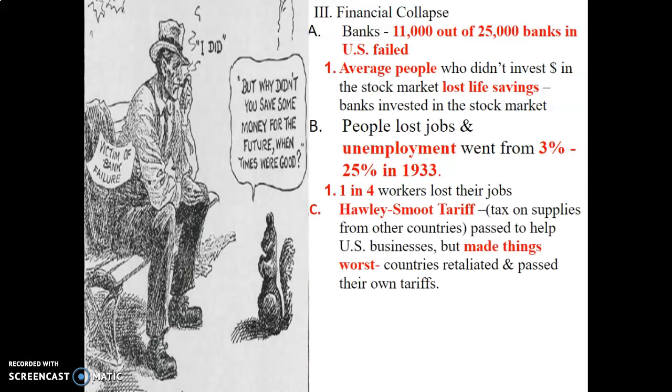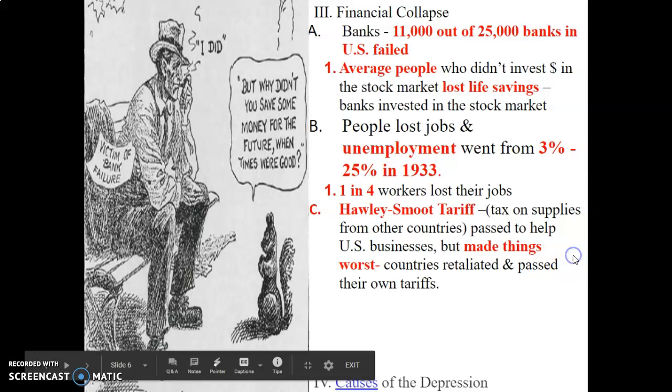To make things a little bit worse, the Hawley-Smoot Tariff Act happened, which was a tax on suppliers from other countries. It was passed as a way to say, hey, we're going to tax anything that's not made in the United States so that people just buy American stuff. The U.S. government passed this Hawley-Smoot Tariff Act to help small businesses in the United States, but it actually made things worse because once we made other countries' stuff more expensive, other countries retaliated and did the same thing to our stuff. So we were selling less American stuff abroad. So the Hawley-Smoot Tariff Act made things worse.